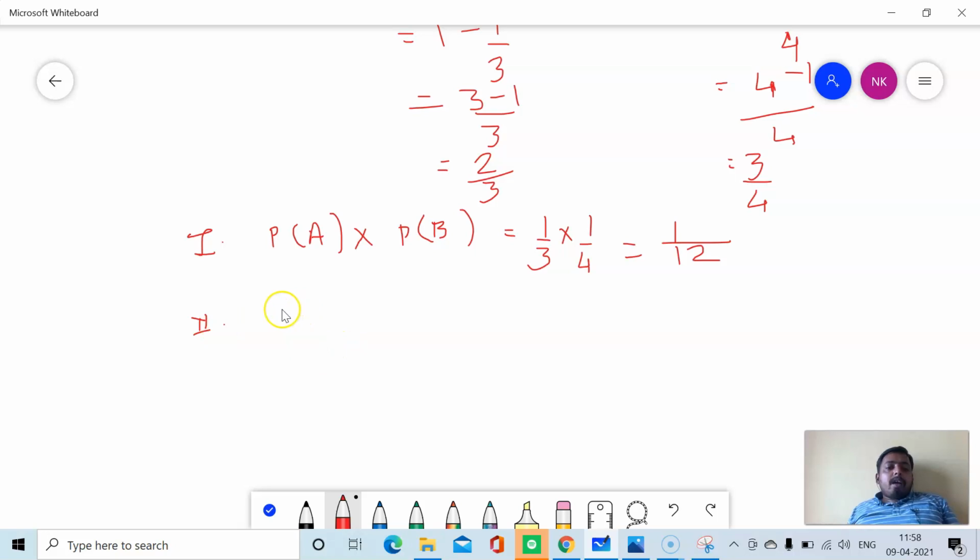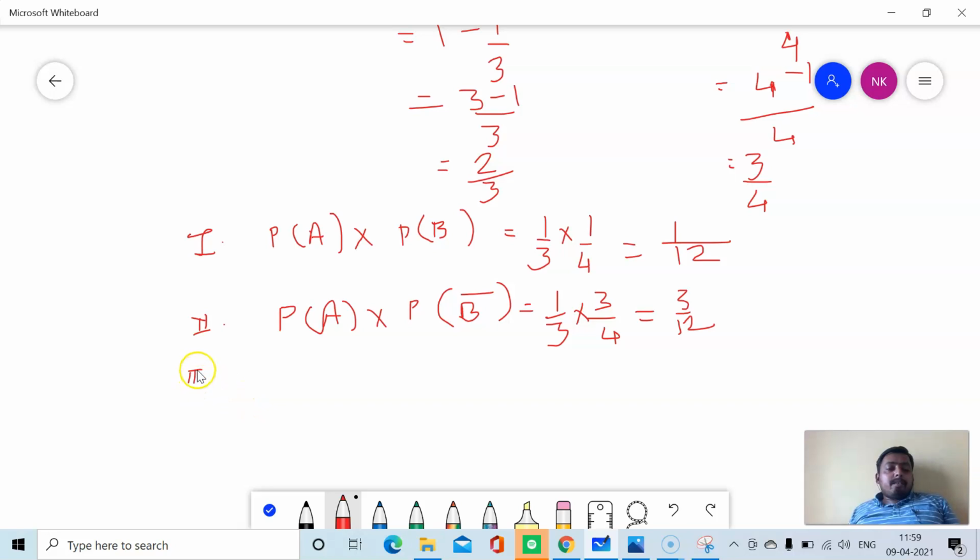Second case, A will solve the problem and B will not solve the problem. For not solving, it is the complement. That is 1 upon 3 into 3 upon 4, equal to 3 upon 12. I am not cancelling this 3 because I want to keep the denominator as 12 itself, so that addition will be easy.